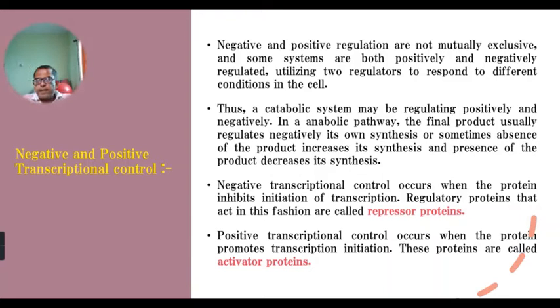Similarly, in anabolic pathways, the final product usually regulates its own synthesis negatively. An example is the amino acid tryptophan, which is synthesized by biosynthetic pathways or anabolic pathways, and this tryptophan regulates the gene expression required for the enzymes involved in this pathway. This tryptophan regulates the tryptophan biosynthetic pathway in a negative manner.